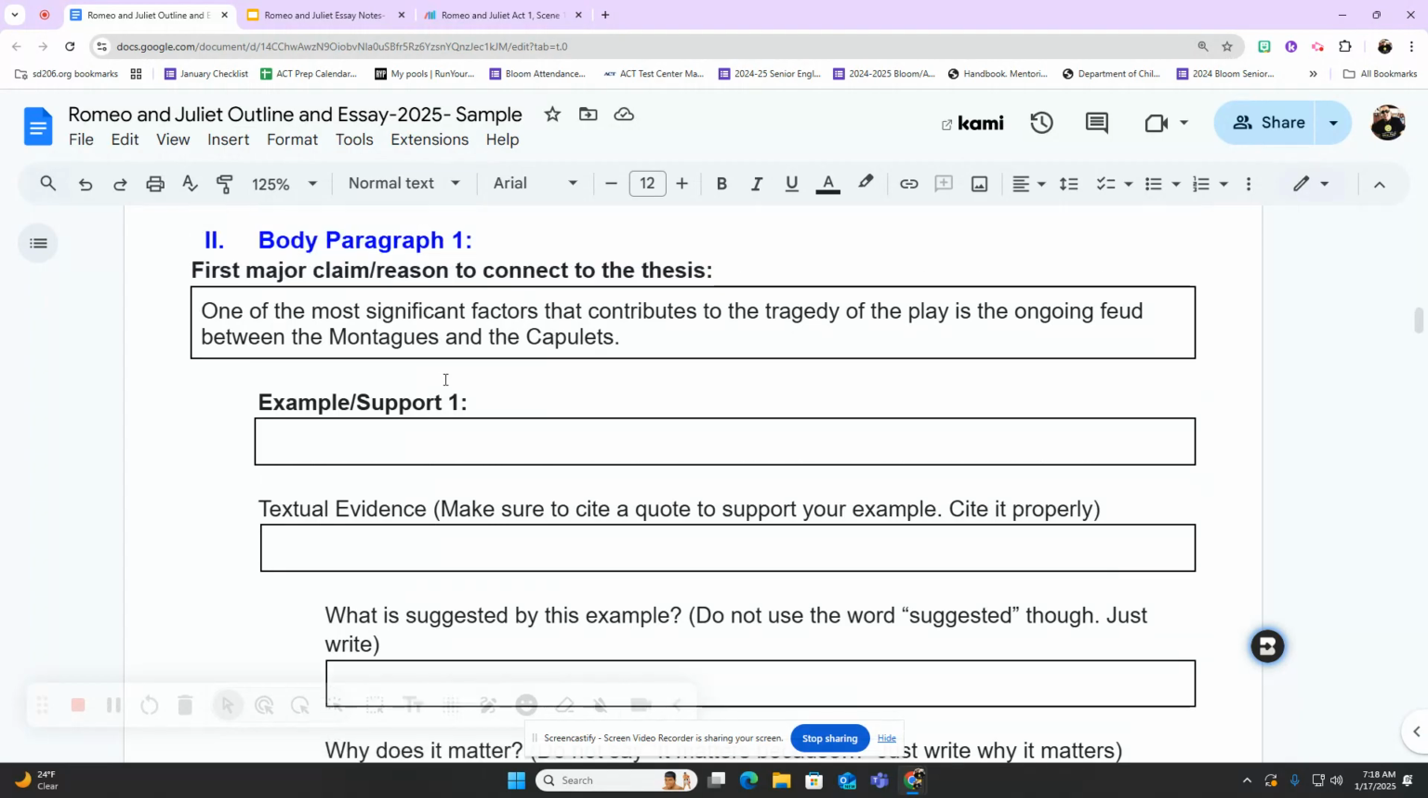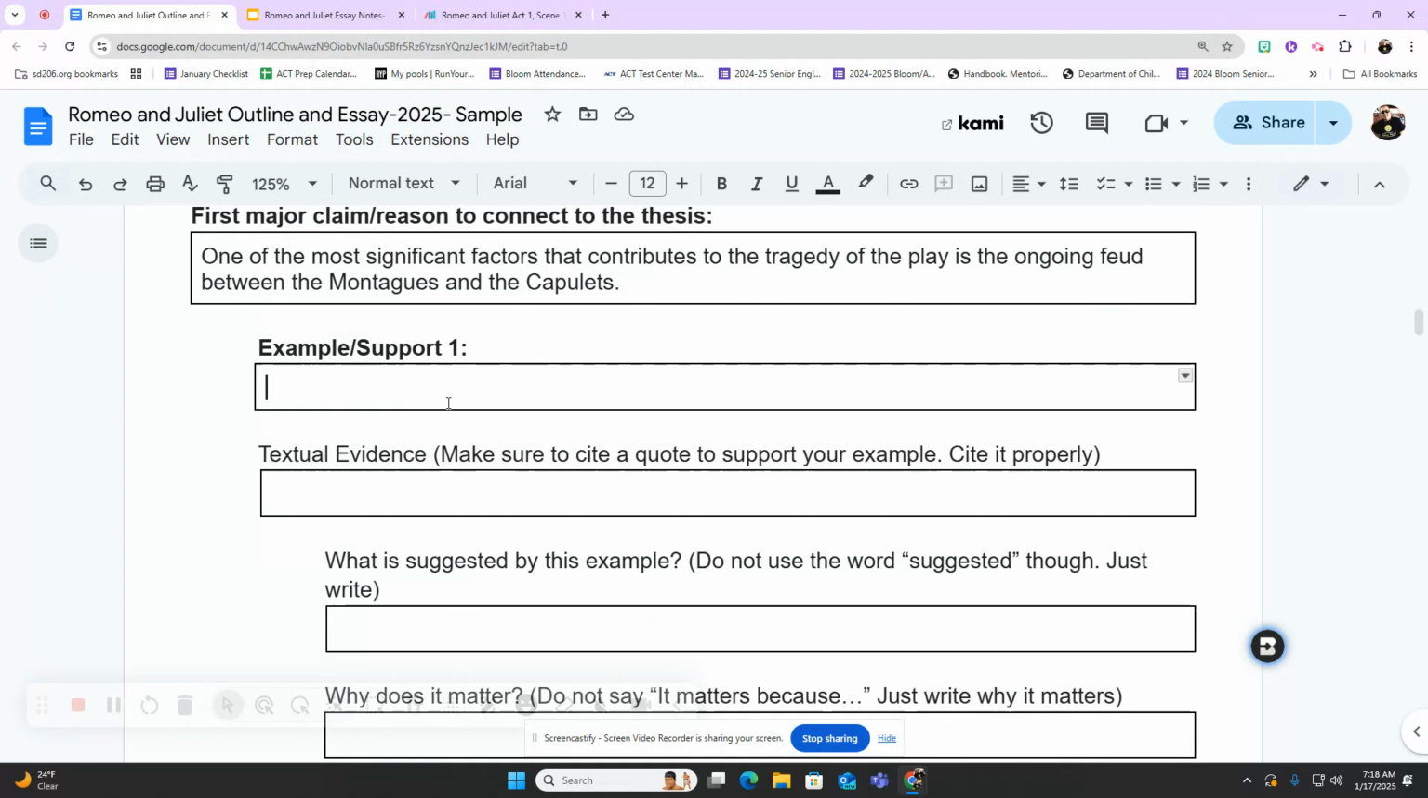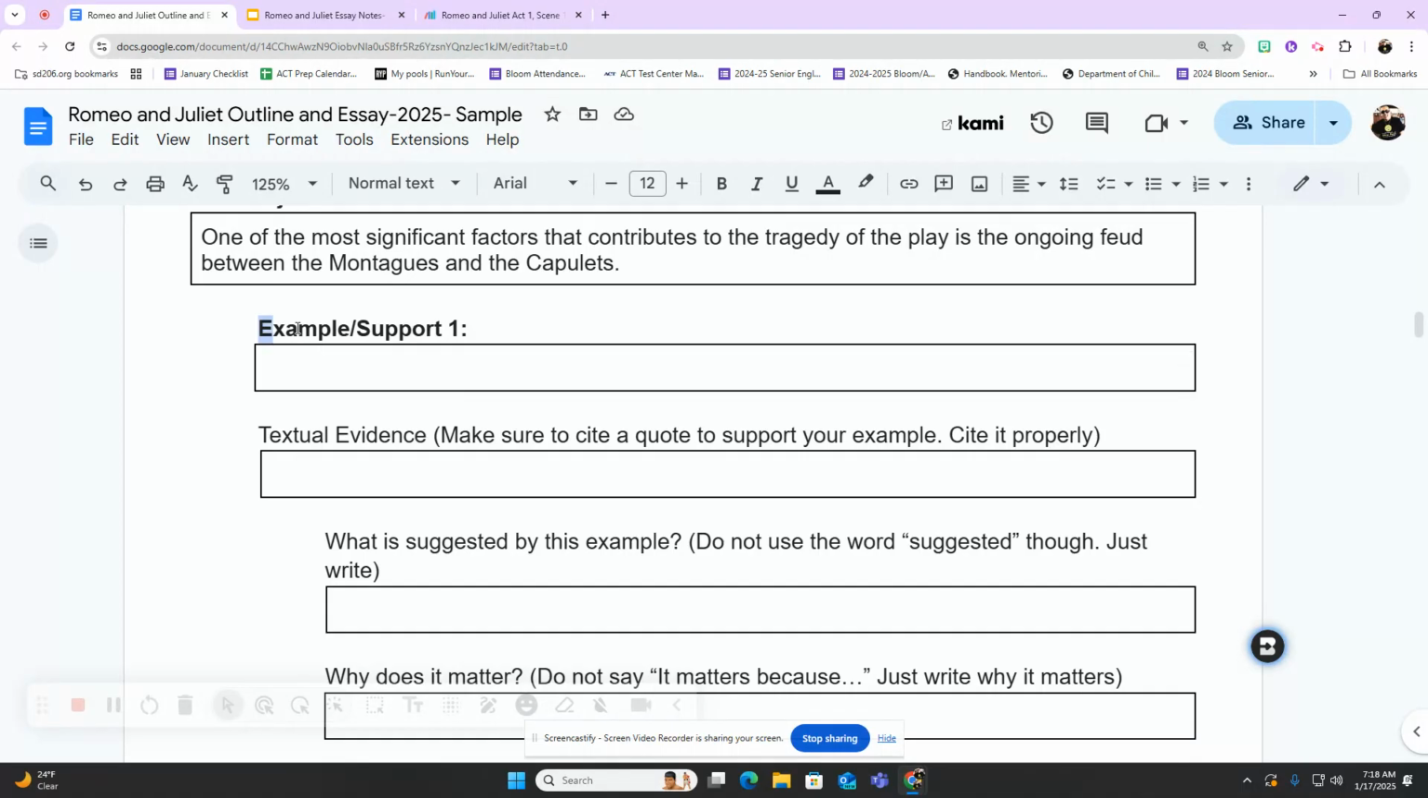So I'm going to come back up here, and I'm just going to do one example for you, and then the process will just repeat itself. Right? So now I've got to give an example of how the feud contributed to the tragedy of the play. How did the feud help create some of the tragedy in this play? So I'm going to start from the very beginning because I like to go in chronological order. So I'm going to give the first example where I believe the feud contributed to the play.